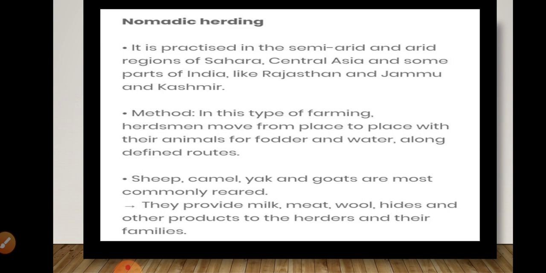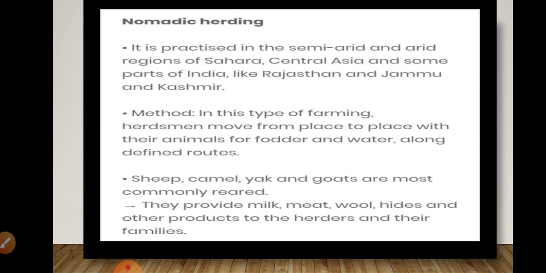In this method, children, the farmer is going to be a herdsman. Animal herds are there. These move from one place to another with animals for food and water along defined routes. So herdsmen go along with their respective animals in search of food and water. Particular routes are going to be identified, and only on these routes do they maintain their routine work.